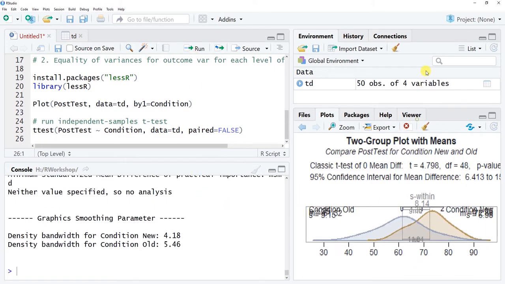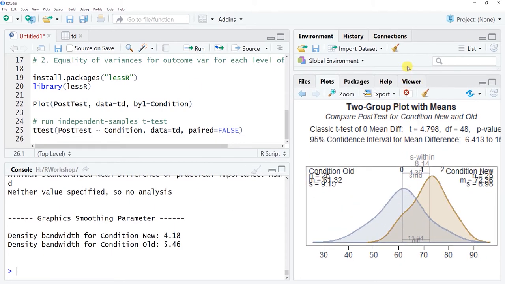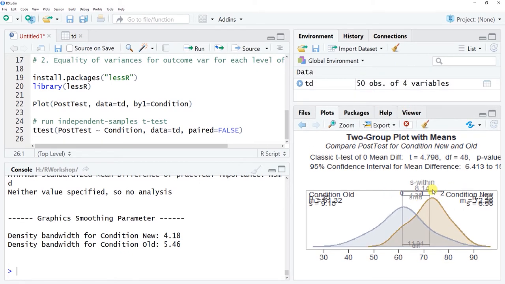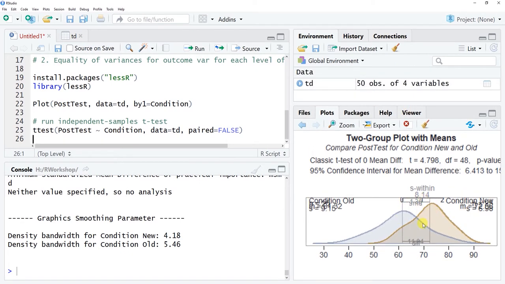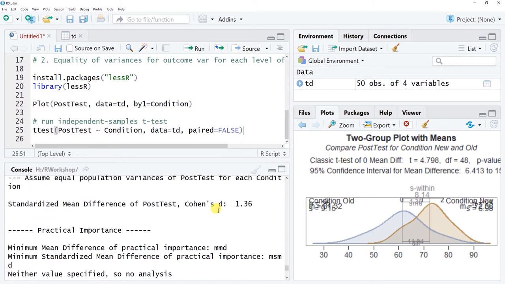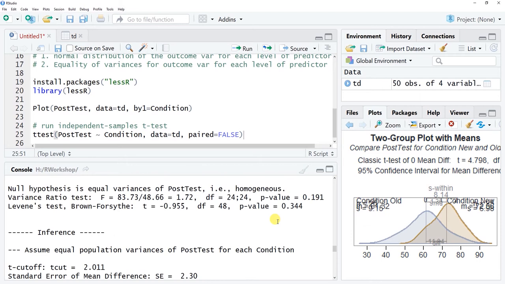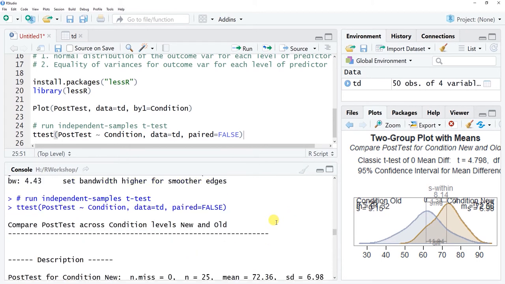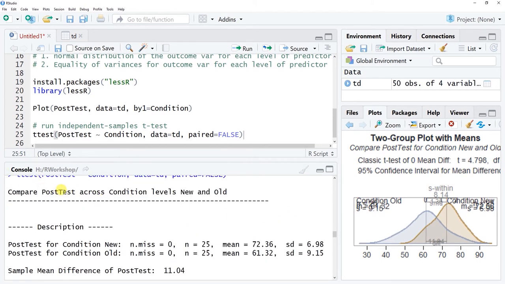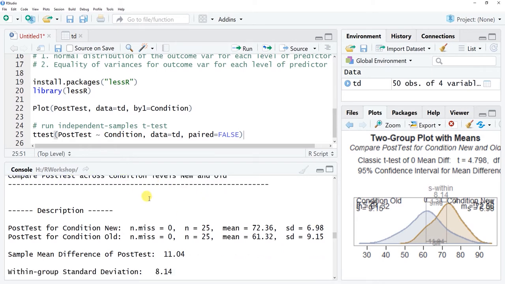And yours will look a lot prettier than this, but you do get a nice little graphic here that shows the two distributions that you're comparing, and these are for the two means. And yours won't be overlapping like that. Now, the next thing that you're going to do is take a look at your output down here. This is where all the information that you'll be interested in lives. So let's scroll all the way up to the top. You can see that we're comparing post-test across condition levels, new and old. Okay, so that's what we're doing with an independent samples t-test.